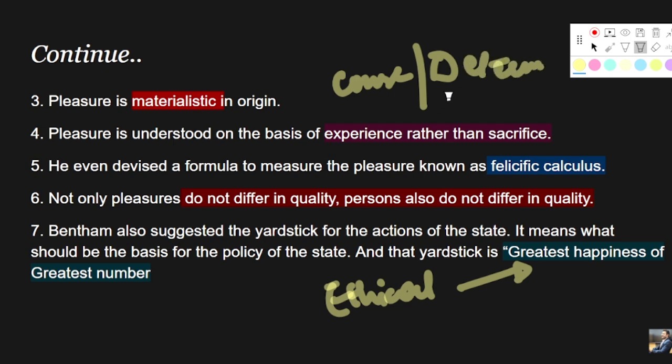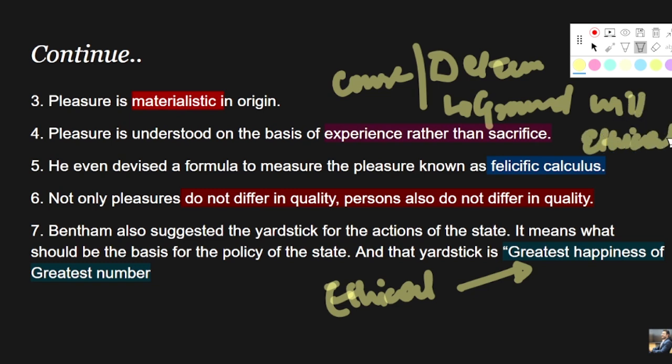The determinant of ethics is basically the ground which decides whether any action was ethical or not. The rightness or wrongness of an action is decided by the determinants, that is, utilitarianism. So if any action or government policy is leading to the greater happiness of the greater number, it will be an ethical action, right?